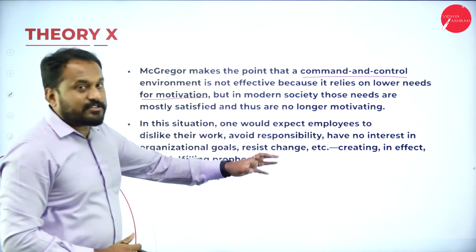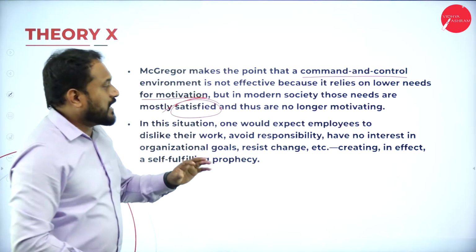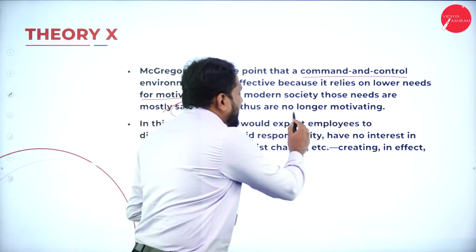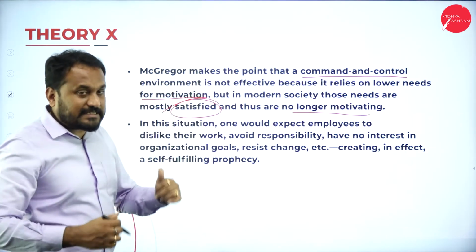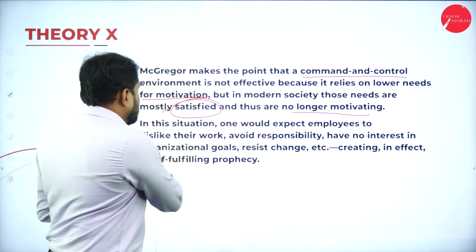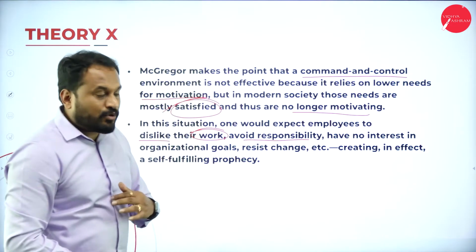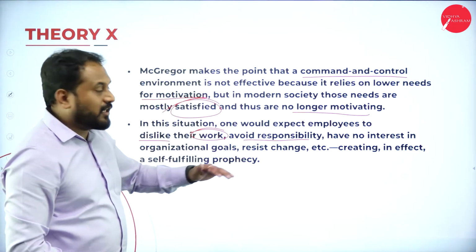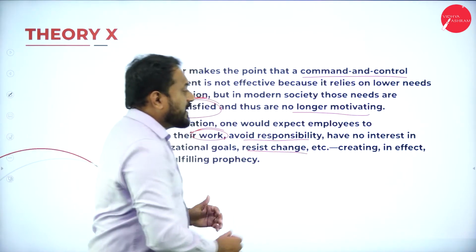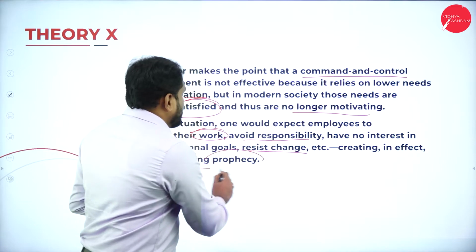But in modern society, these needs are mostly satisfied and thus are no longer motivating. And again he says, in this situation, one would expect employees to dislike their work, avoid responsibility, have no interest in organizational goals, resist change, and so on, creating in effect a self-fulfilling prophecy.